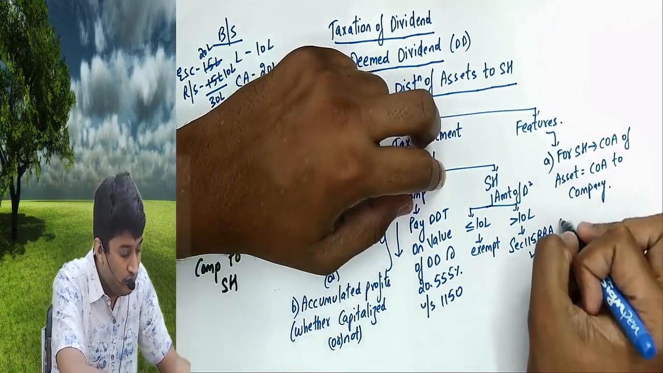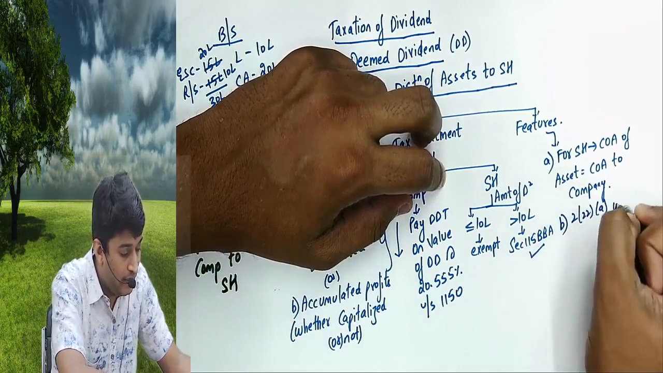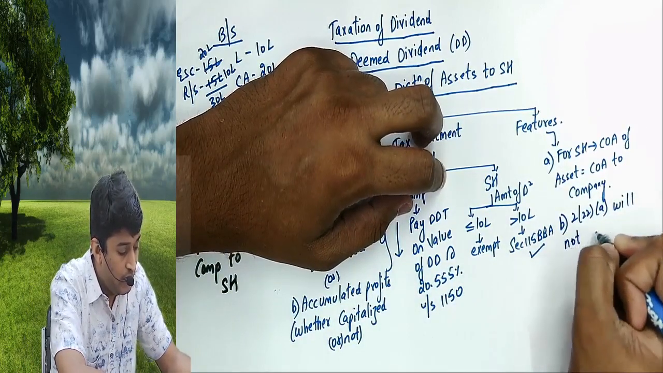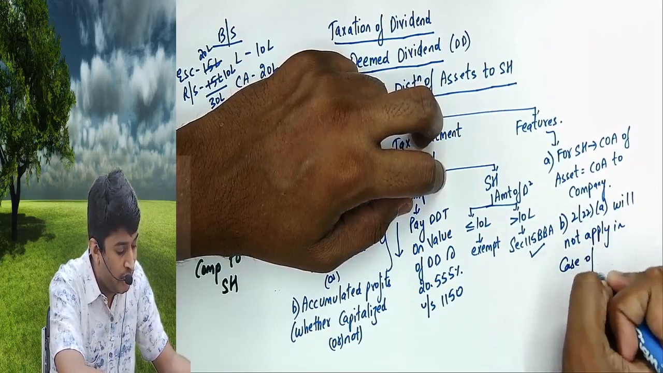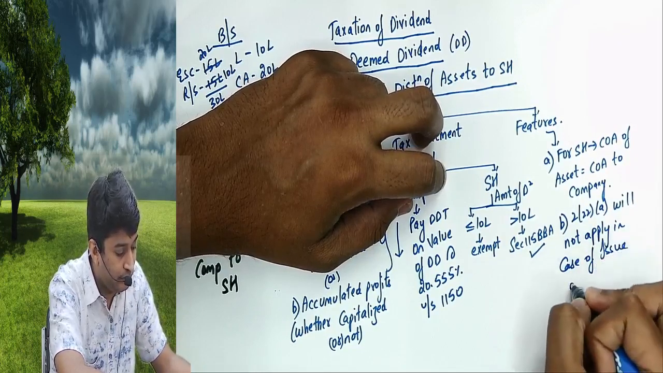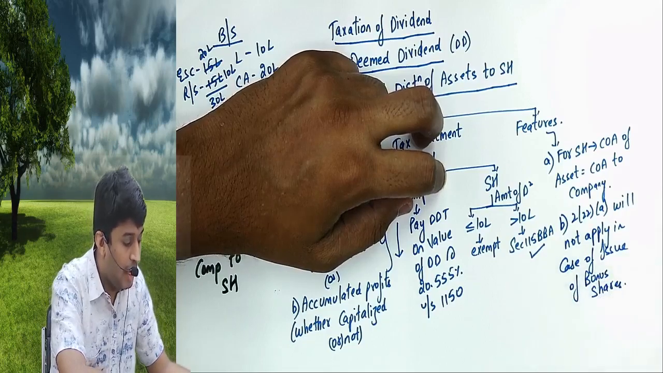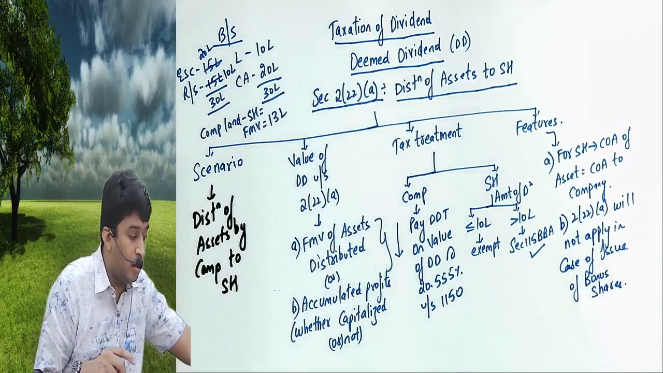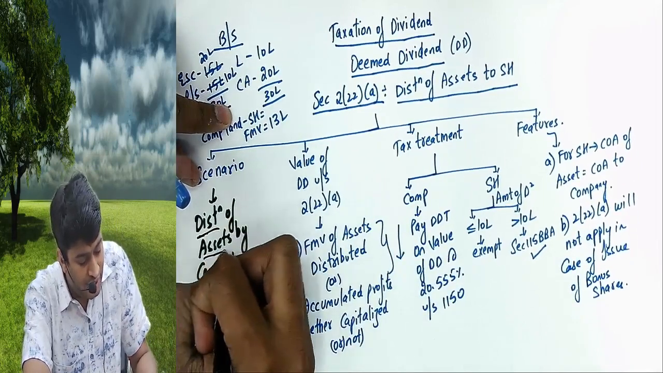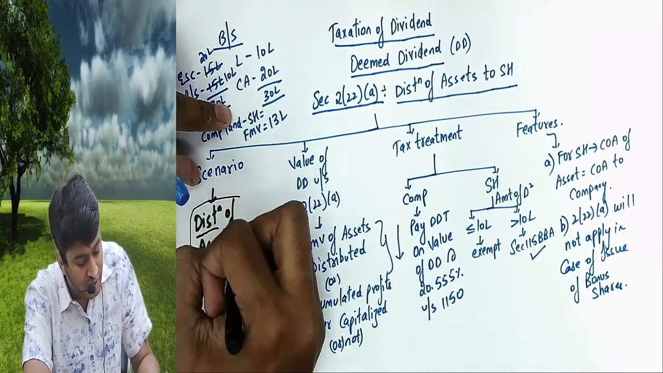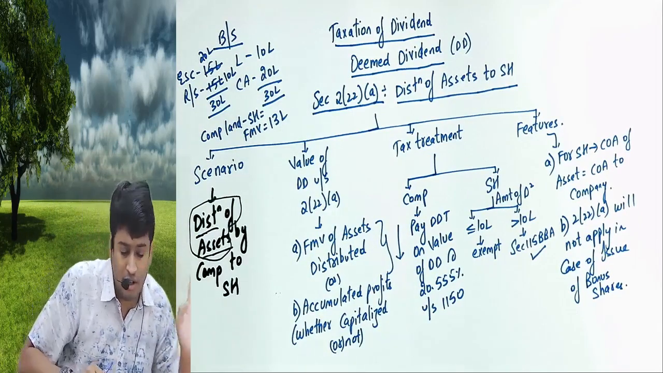Number 2: 2(22)(a) will not apply in case of issue of bonus shares. Government clarified 2(22)(a) will apply only when there is distribution of assets. When bonus shares are issued, assets are not distributed, so this section will not apply.